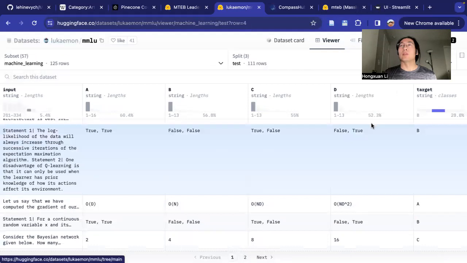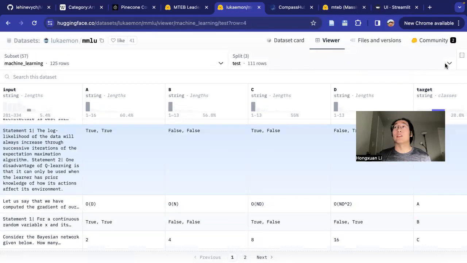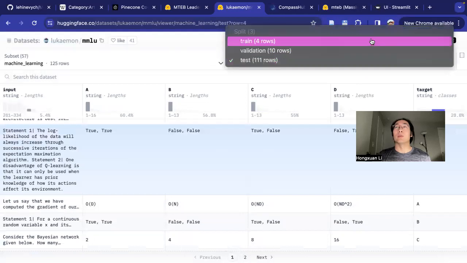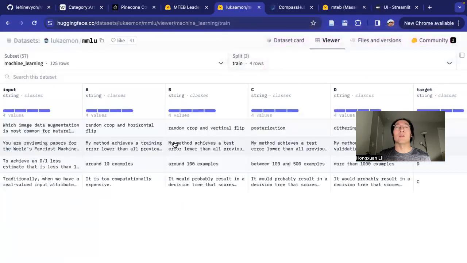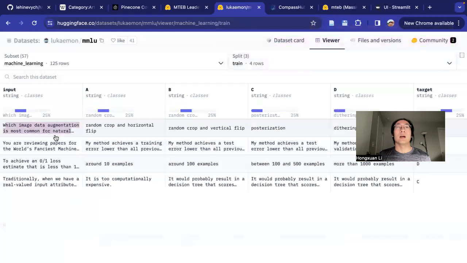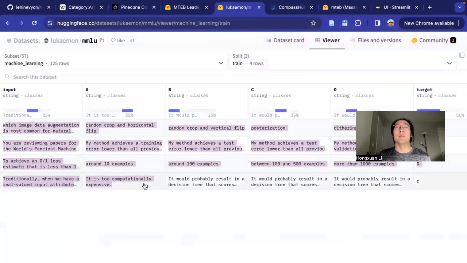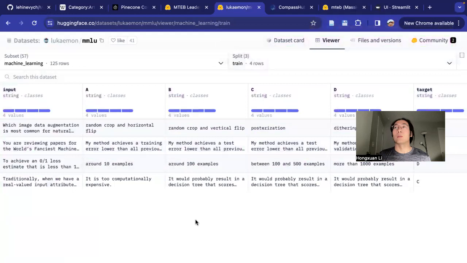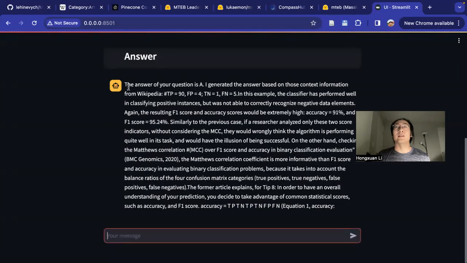By the way, I also use few-shot in-context learning. There are some training examples, 4 training examples. I use them as few-shot examples in the prompt. I hoped to improve the performance in the task, but it didn't. You can see that the answer to that question is A, and it generates the answer based on the context information from Wikipedia.